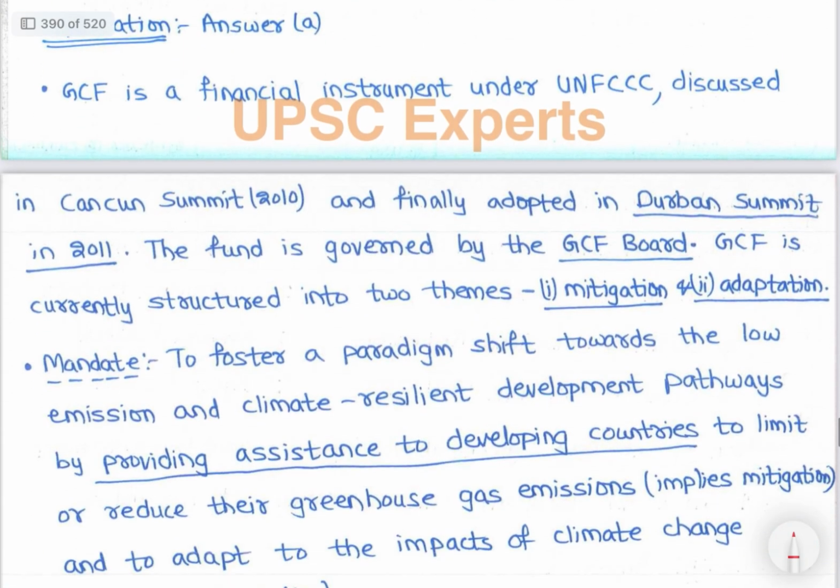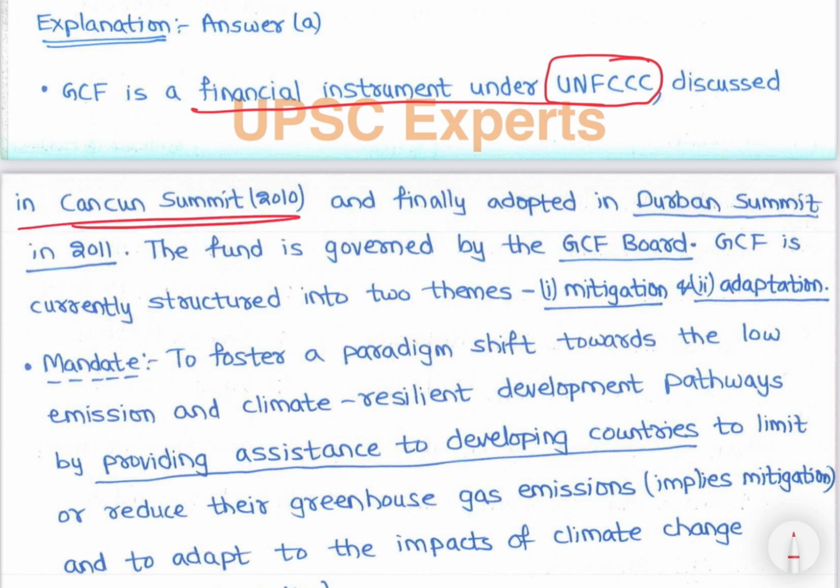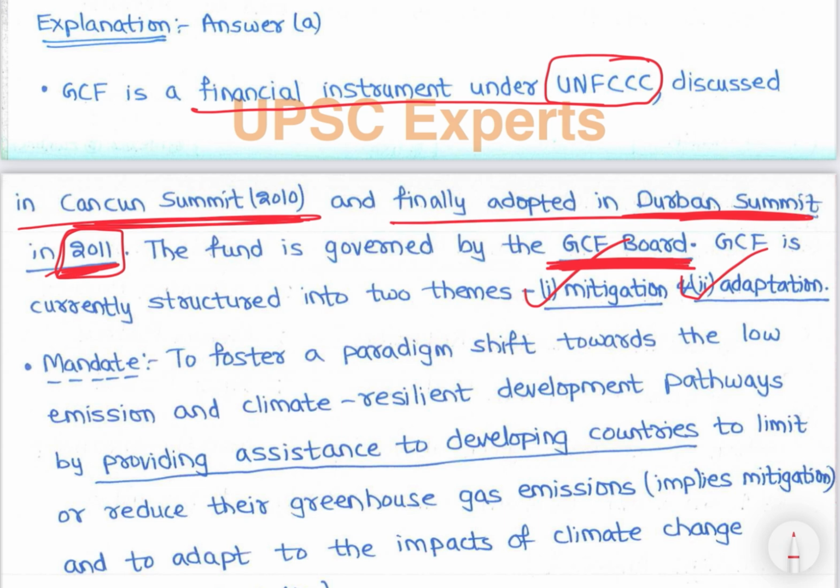Option A. See, GCF is a financial instrument under UNFCCC, discussed in Cancun Summit 2010 and finally adopted in Durban Summit 2011, right. The fund is governed by the GCF Board, Green Climate Fund Board. GCF is currently structured into two themes. One is mitigation and second is adaptation, right.